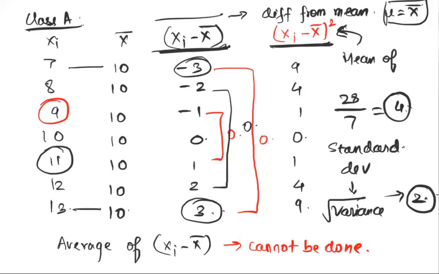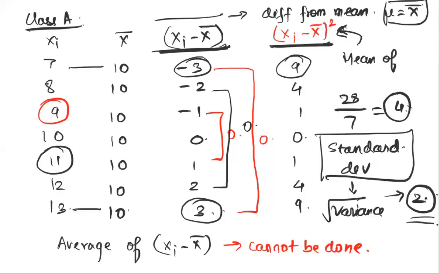Right now, the actual variability is in a scale of 3 units, 2 units, 1 unit. But when we compute a mean, we compute it in a squared scale. These numbers are squared and we're looking at variances at a squared scale. Therefore, we've created a new metric, which is standard deviation, simply the square root of variance, and it brings down the variability inside the distribution to the scale of the distribution itself. So by doing this, square root of 4, we bring it back to 2. And we can quite clearly see that on an average, the difference between values is close to 2. Does this idea make sense of standard deviation and variance? How they're useful, how they're calculated, what's the intuition behind these terms?